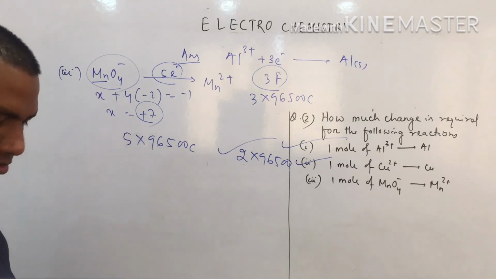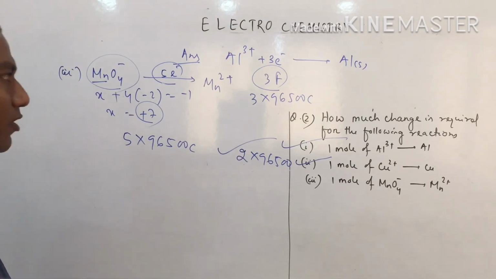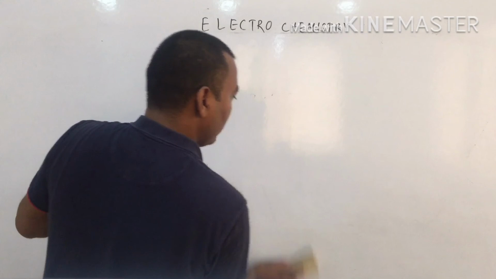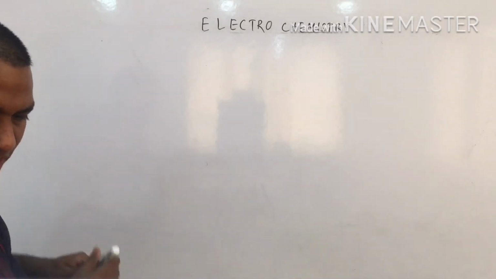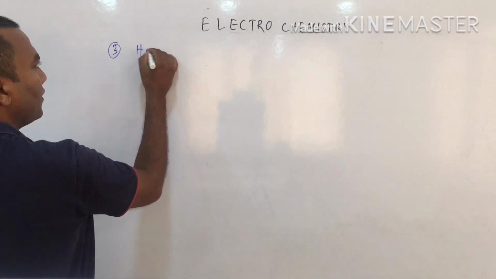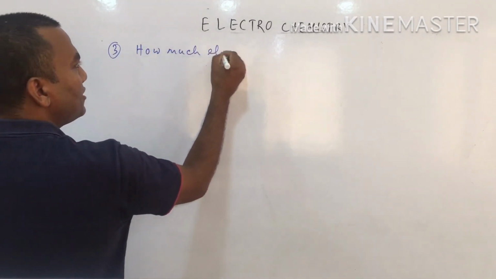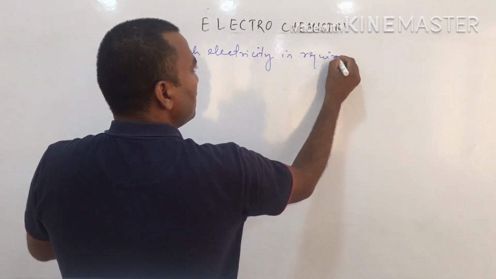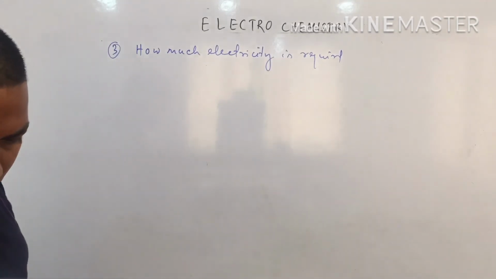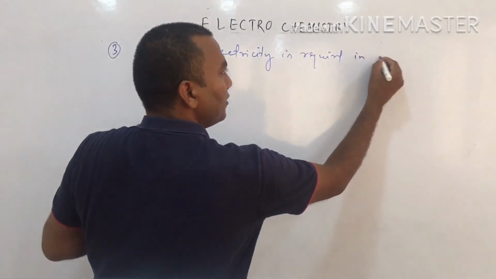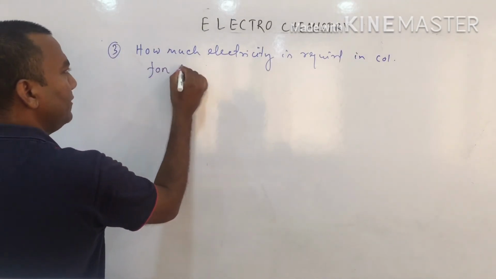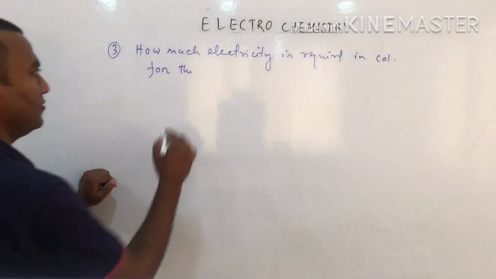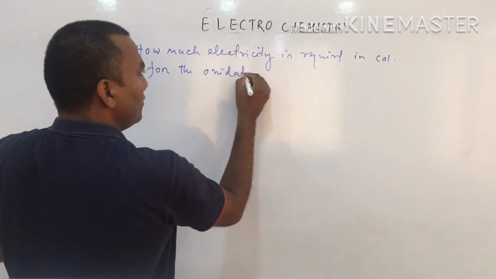So in this format, we can solve the numerical. Okay, this is the second. Similarly, one more question now we will solve. Question 3: how much electricity is required in coulomb for the following oxidation?